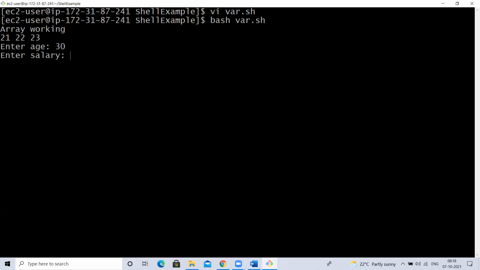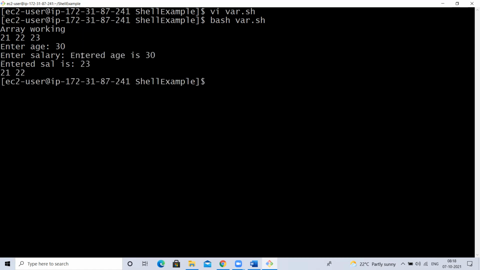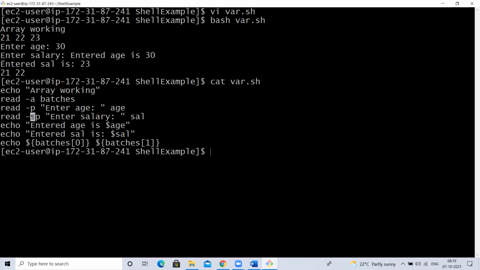With -sp, I'm typing my salary as 23 or something. But are you able to see this? No. But when I press enter, it prints in the next line: entered age is 30, entered salary is 23. When I typed it, it was not showing, right? It is called a secure prompt; s means secure. So wherever you use -sp, while typing the value for this variable it will not show. If it is -p, it will show.